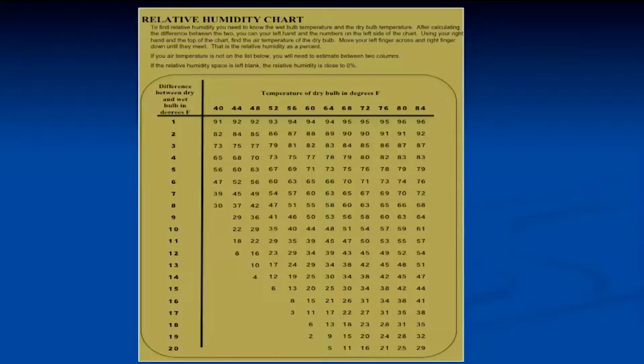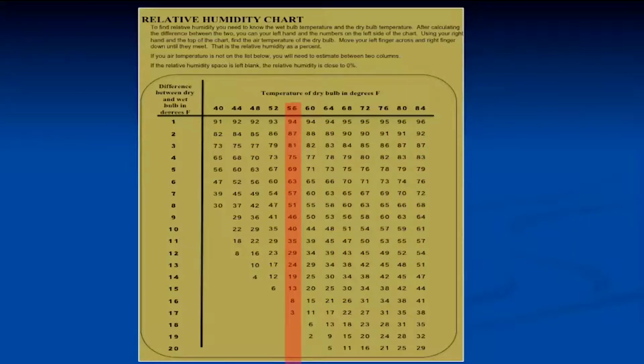Now, the chart I'm talking about is the file you should have downloaded before starting this video. If you haven't done that yet, please press pause on the video, go get that file, and then open it up and follow along with me. Let's look at this chart and do an example. Let's say you calculate that the actual temperature of your air is 56 degrees. The number on top is your dry bulb temperature, so we're going to use this column right here for 56 degrees.